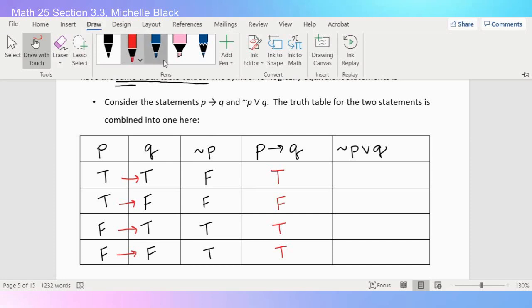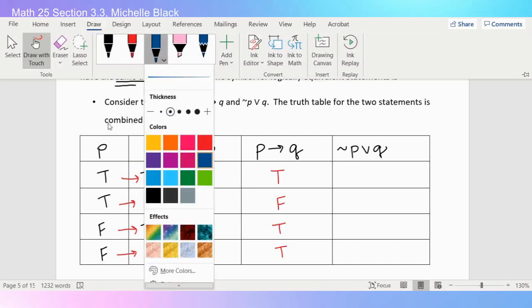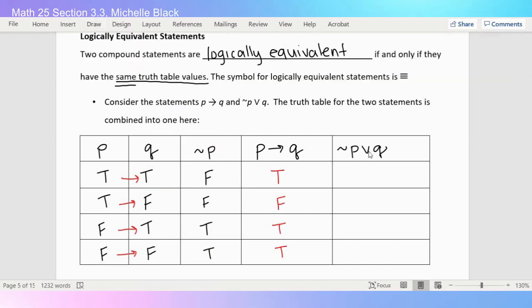And in our last one, we have not P or Q. So I'm looking at these two together. If one of them is true for an or statement, then the whole thing is true. So since Q is true, I'm good. In the second one, both Q and not P are false, so I'm still false. In the next one, our third one, they're both true. And in the last one, the not P is true, so we're good.